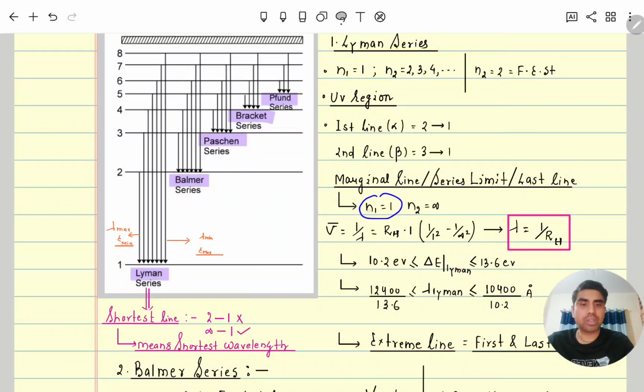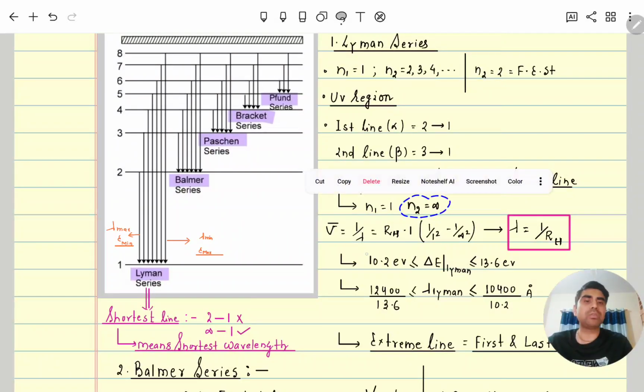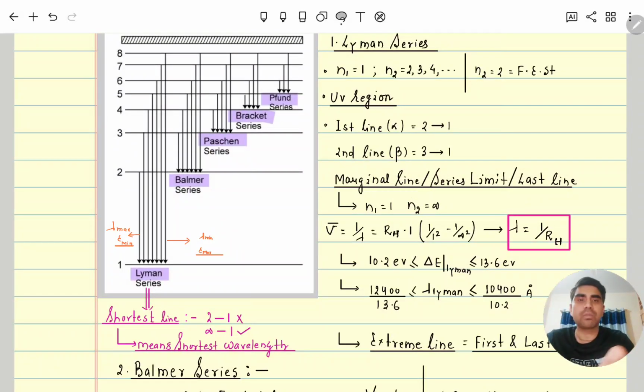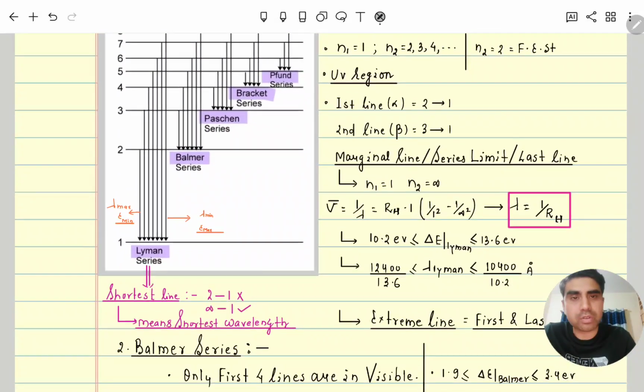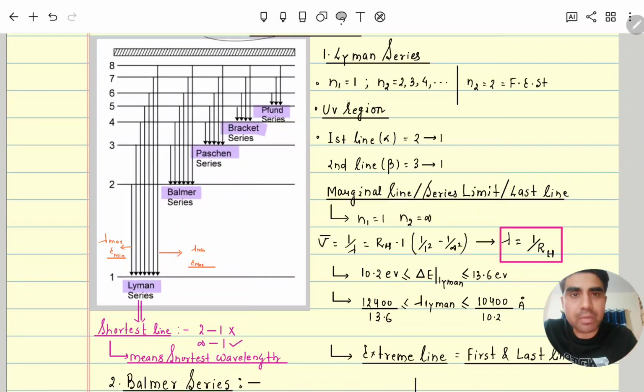Marginal line or series limit or last line means what? When n1 is equal to 1 and n2 is equal to infinity for the Lyman series. Similarly, the marginal line, last line or series limit for Balmer will be when n1 is equal to 2 and n2 is equal to infinity. So and so forth. The same concept will apply for other series also. So now here you can see the Lyman series.